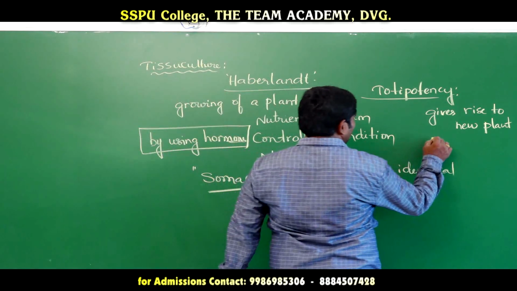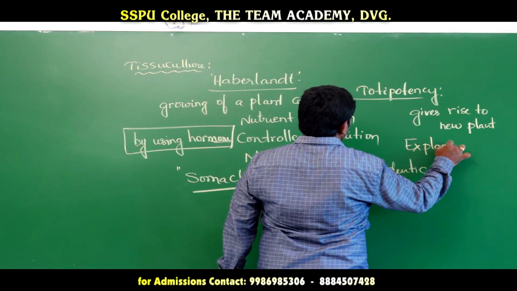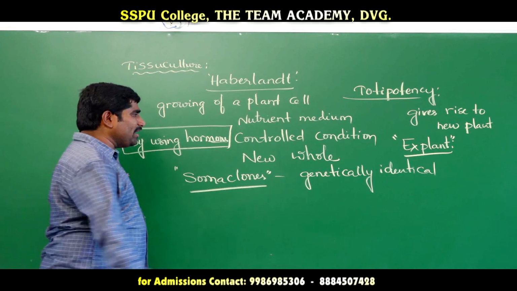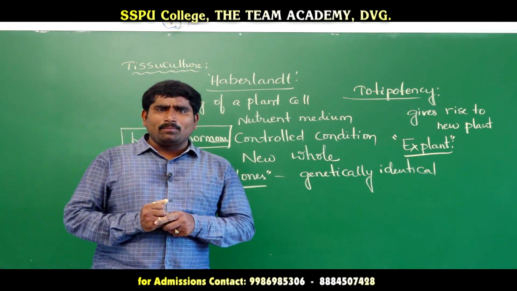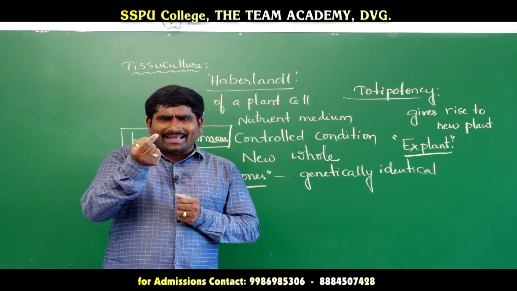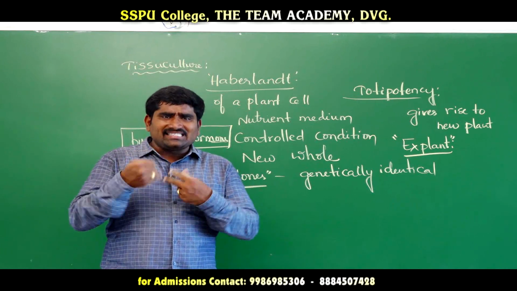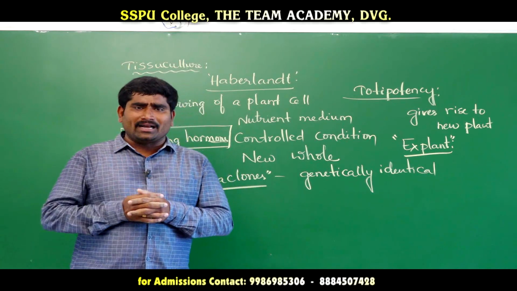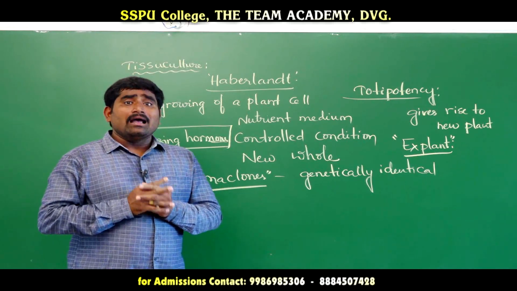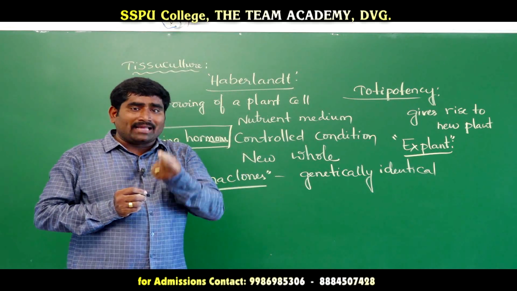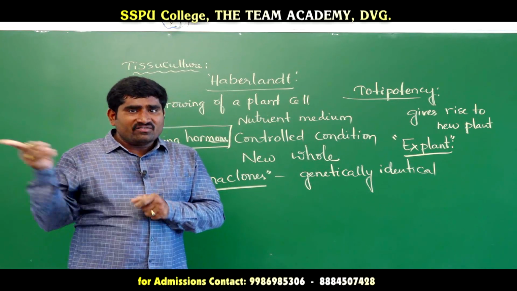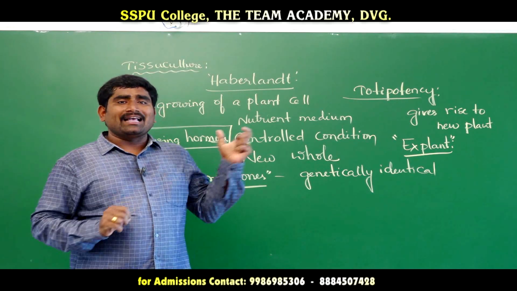Next one is explant. Totipotency and explant. What is explant? Suppose we find a desirable plant. From this desirable plant, we take one particular cell, and this cell we culture in nutrient medium, so that the cell will produce a new whole plant. That is the process. The plant cell, plant tissue or plant organ which is collected from a desirable plant for tissue culture experiments is called explant.